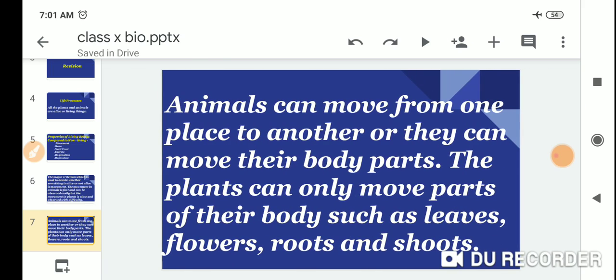Animals can move from one place to another, or they can move their body parts. The plants can only move parts of their body such as leaves, flowers, roots and shoots.